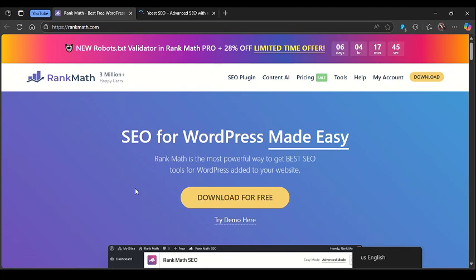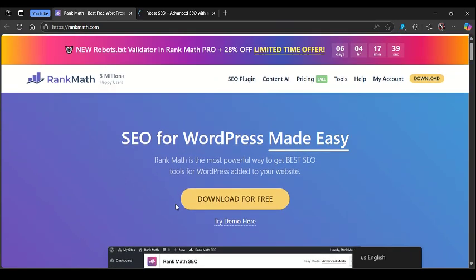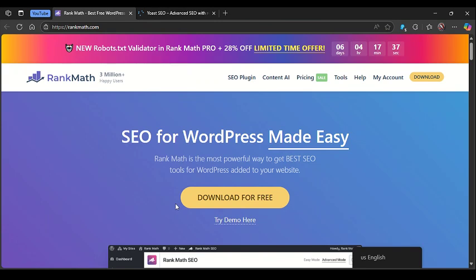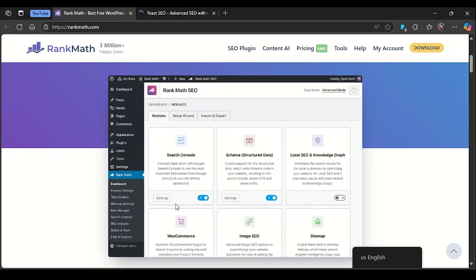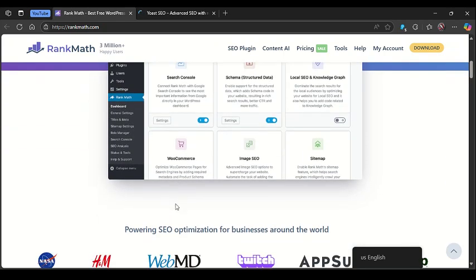In this video I'm going to create a quick in-depth comparison review about these two SEO tools platforms, which are RankMath and Yoast. So to get started, RankMath and Yoast are still the two biggest names in WordPress SEO, but RankMath has surged ahead in 2025. It features a rich free version and modern tools.